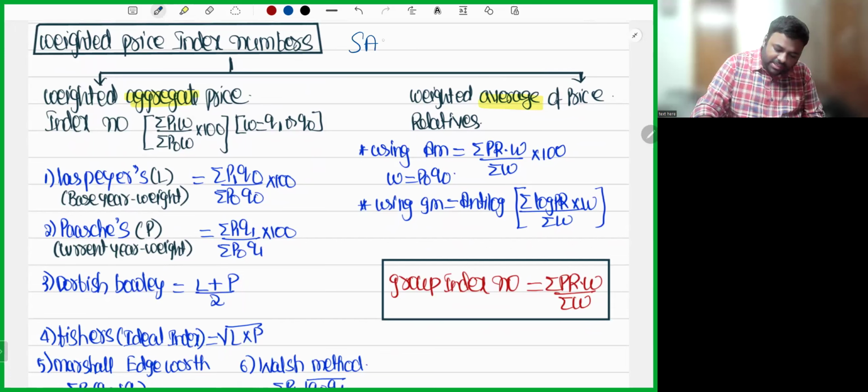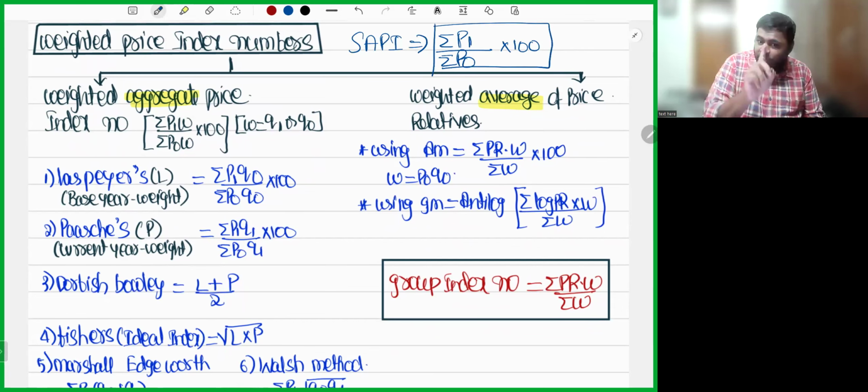Now, what is simple aggregate price index number? What was the formula? Summation of P1 whole divided by summation of P0 into 100, right? This is the formula for simple aggregate price index number. In weighted aggregate price index number, here you will attach something called weights.